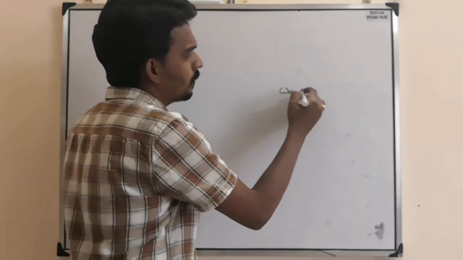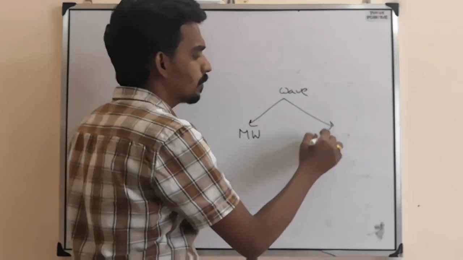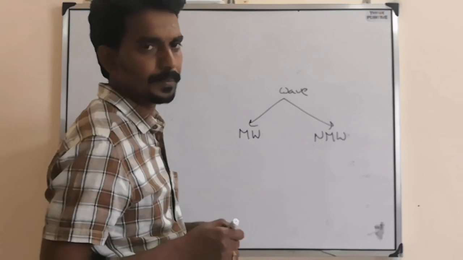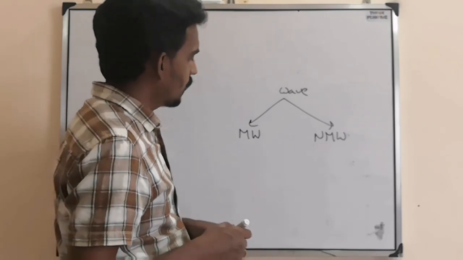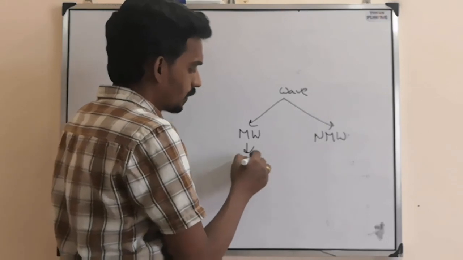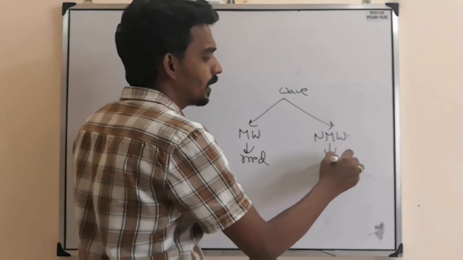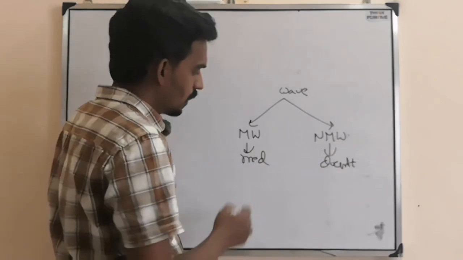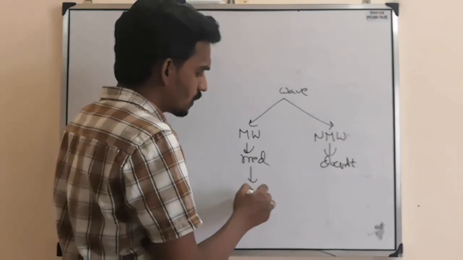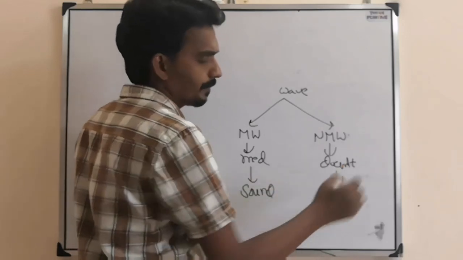When you consider waves, there are two types: mechanical waves and non-mechanical waves. Mechanical waves are those which require a medium. Non-mechanical waves do not require any medium for their propagation. The best example for mechanical is sound, and the best example for non-mechanical is light.